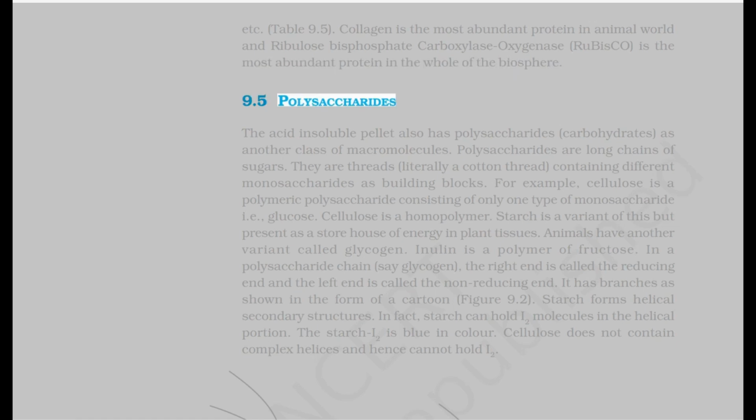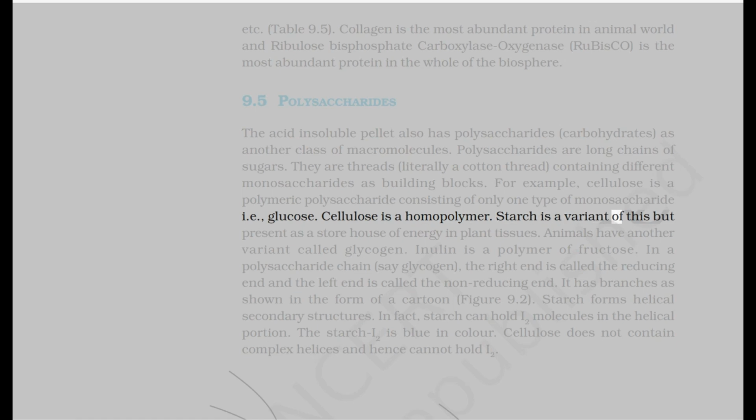9.5 Polysaccharides. The acid-insoluble pellet also has polysaccharides, carbohydrates, as another class of macromolecules. Polysaccharides are long chains of sugars. They are threads, literally a cotton thread, containing different monosaccharides as building blocks. For example, cellulose is a polymeric polysaccharide consisting of only one type of monosaccharide, i.e., glucose. Cellulose is a homopolymer.